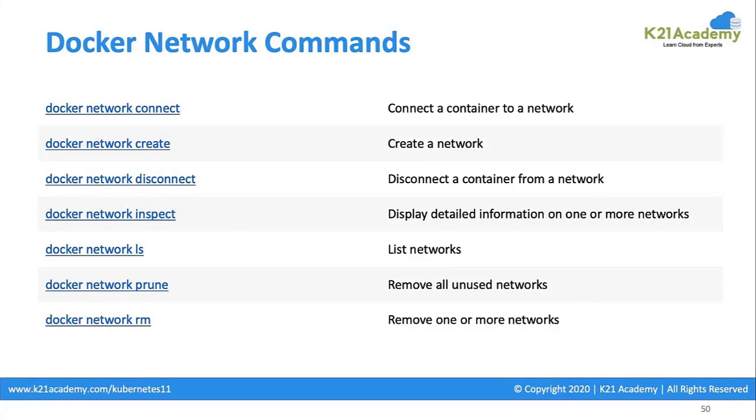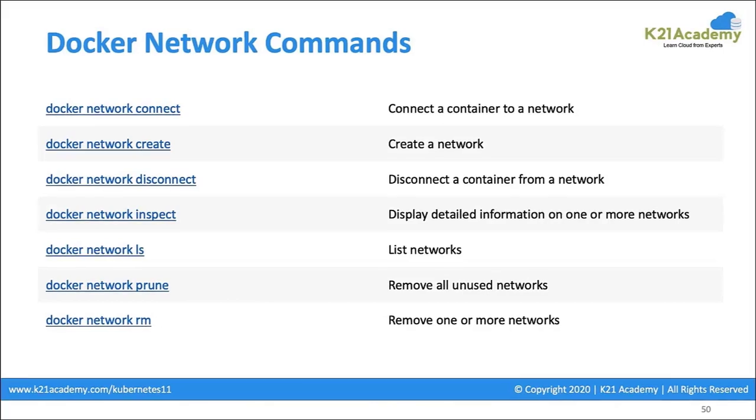In case there are networks on which containers are not running, not the default ones, the ones which you have created, the custom ones, you can do a network prune and you can remove all unused networks. In case your network is used by any of the containers, it will give you an error. It will not allow you to delete those networks. Individual network deletion can be done with the docker network rm command, and prune will only remove the unused networks.